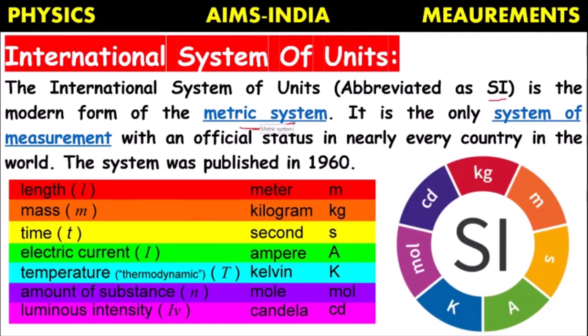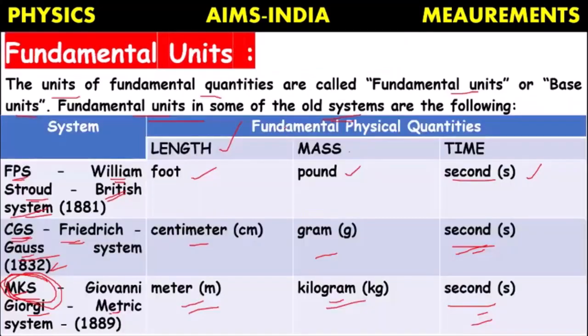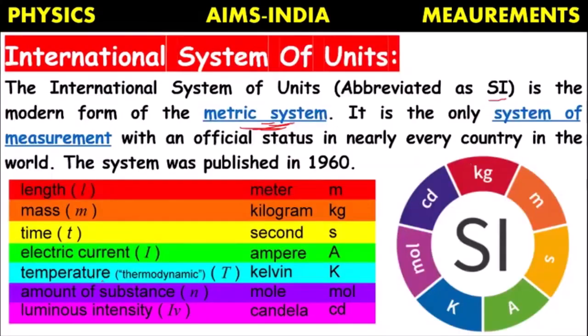That means the MKS system. In that system, along with the existing three physical quantities, length, mass, and time, they added some more quantities like electric current, temperature, amount of substance, and luminous intensity as base quantities. They identified that there is a need for some more base physical quantities.